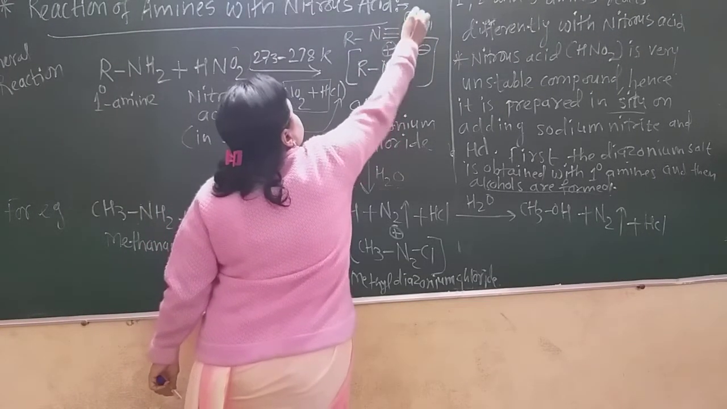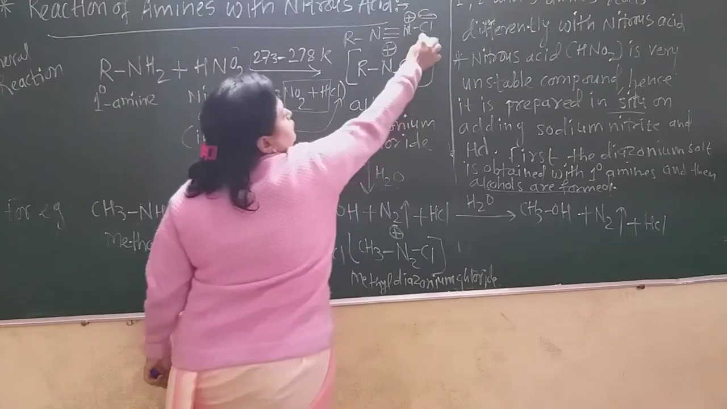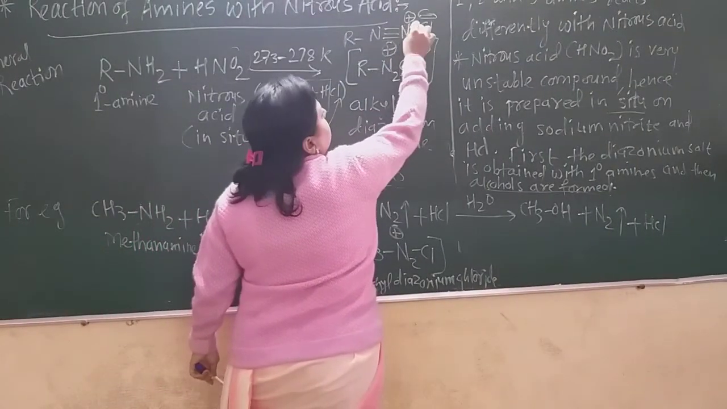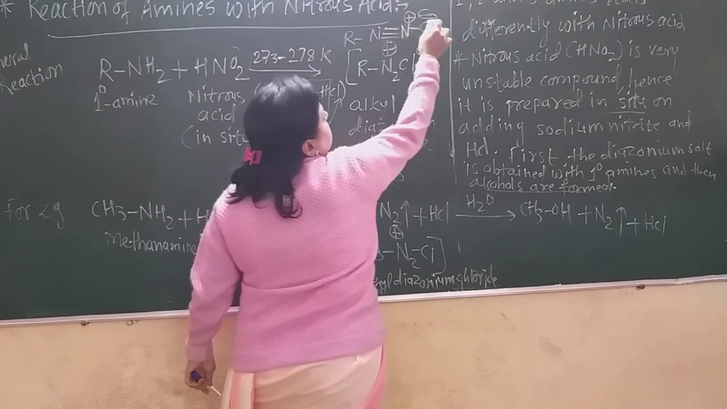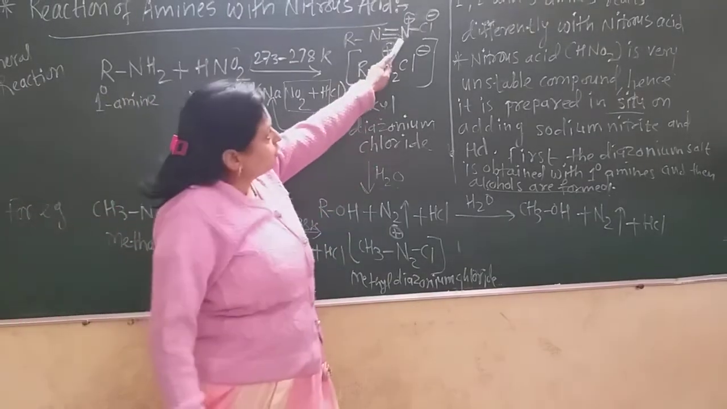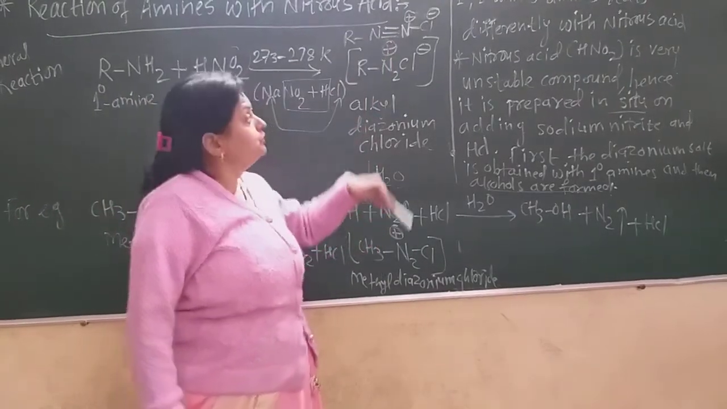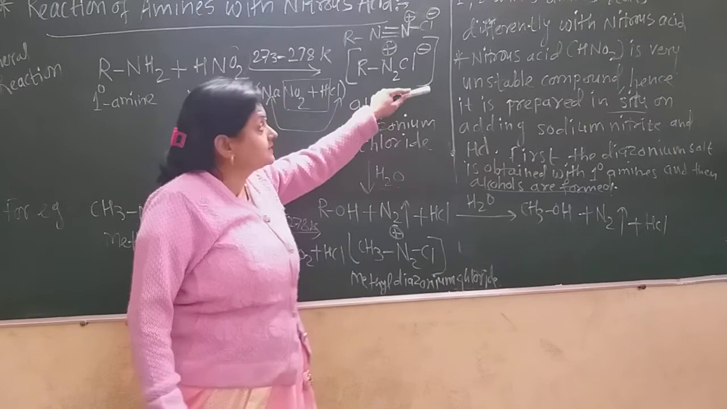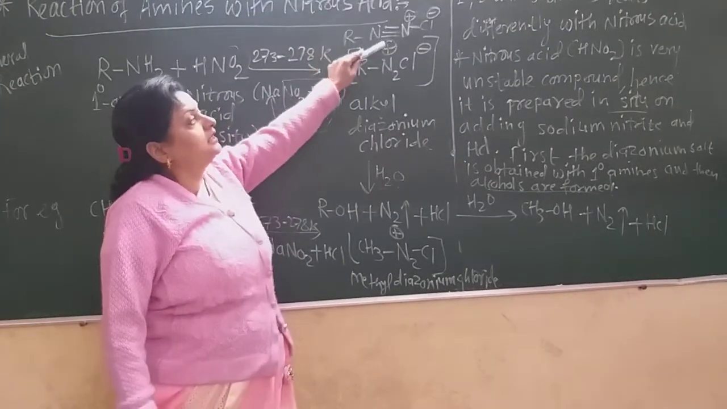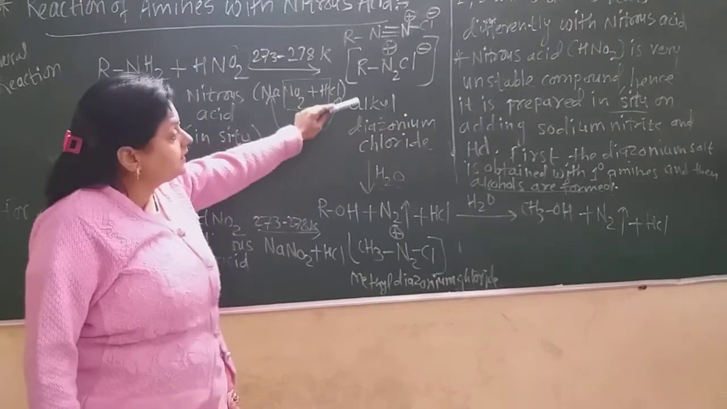Now here is the positive charge on nitrogen and negative charge on chlorine. Why? Because nitrogen has valency 3, but here there are 4 bonds. That means the lone pair is used up on this nitrogen, and therefore it has the positive charge, and here chlorine has the negative charge. So it is the salt. The name of this salt RN2Cl, or R-N≡N-Cl, is alkyl diazonium chloride.